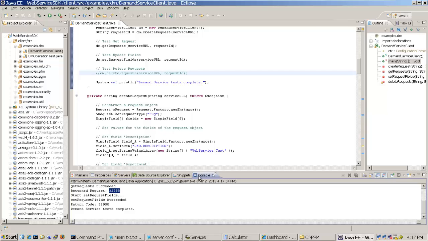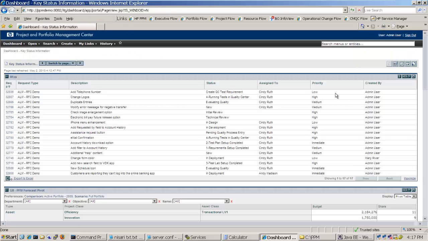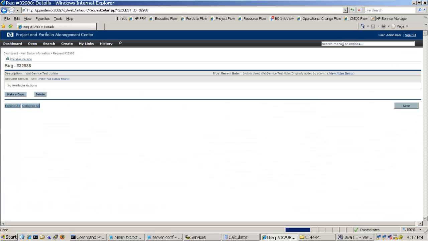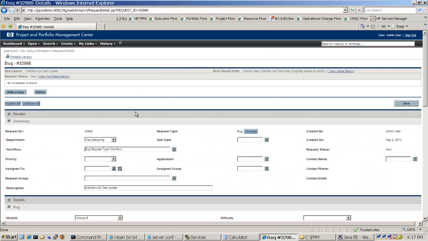So now this is the request ID that got created in the system. So you can see this got created through the web service.